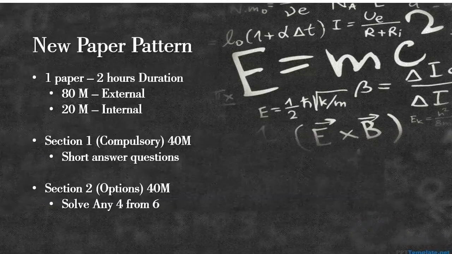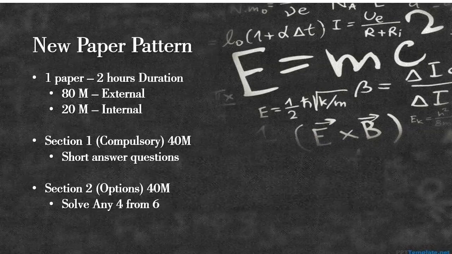Okay, so first of all, let us discuss the new paper pattern. Paper pattern is going to be the same. There's going to be one paper for the duration of 2 hours, 20 internal, 80 external, and the 80 would be divided into two sections. Section A would be compulsory, 40 marks, having all your short answer questions, 1 mark, 2 mark questions, right?